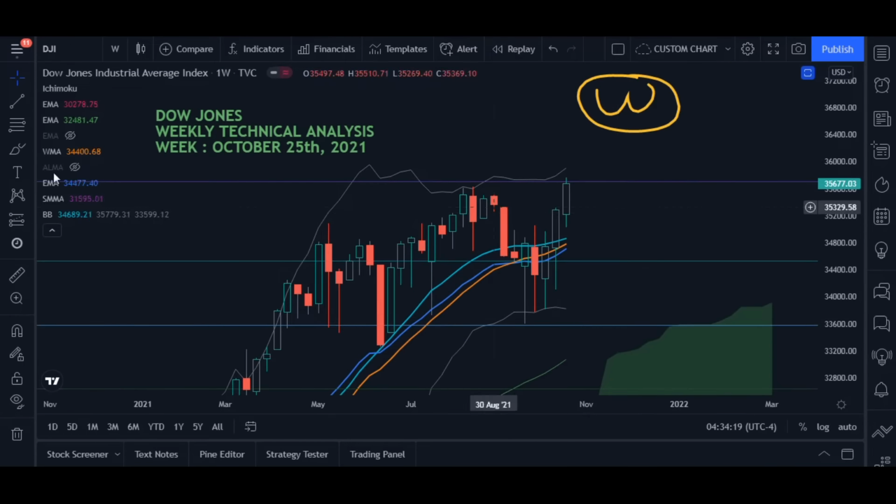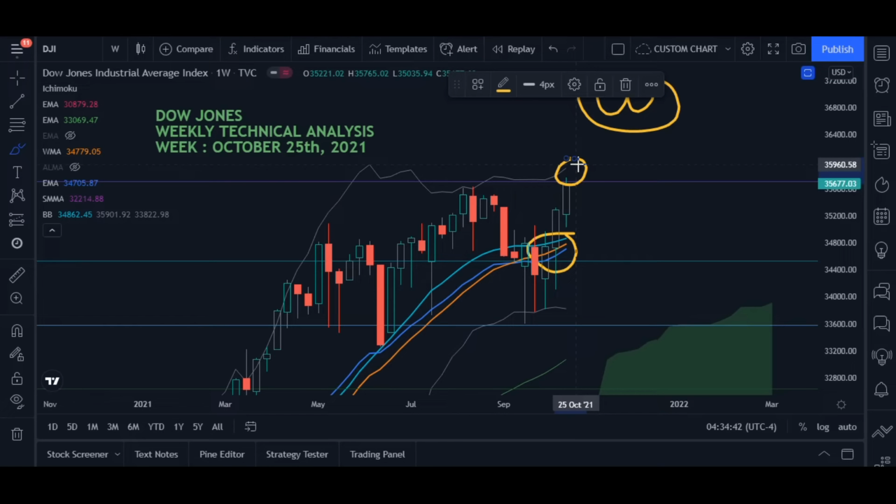Now if I do the technical analysis here, first we have the moving averages. The market has closed two consecutive weeks above the moving averages, which means it is moving up and is bullish, and it is going to hit the upper band of the Ichimoku, which is currently at about 35,900.